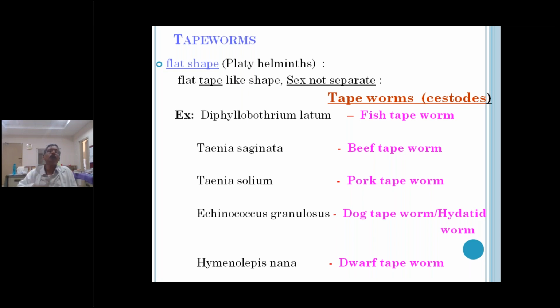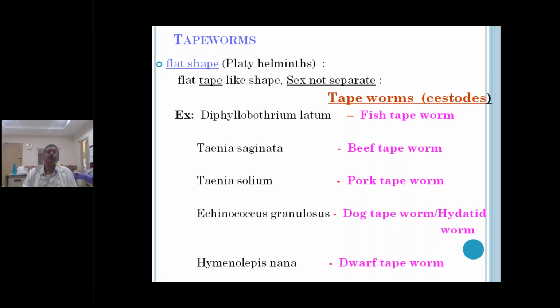In the case of Diphyllobothrium latum, the definitive host is man. The intermediate host, where the larval forms exist, is sometimes a copepod like cyclops, sometimes fish. They are called intermediate hosts. The definitive host will usually be human, but sometimes other vertebrates also; dogs, cats, foxes, etc. also act as definitive hosts.